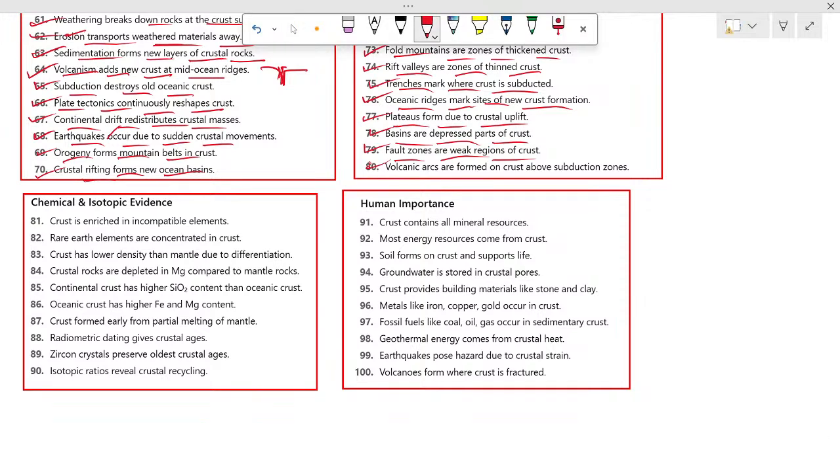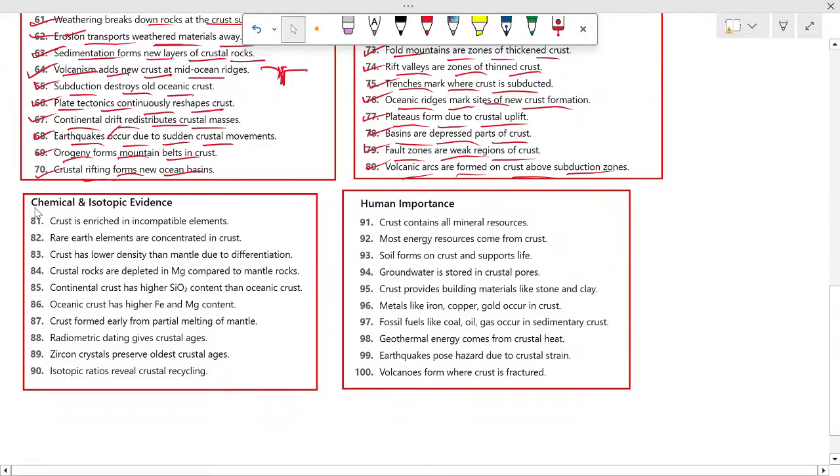80: volcanic arcs are formed on crust above subduction zones.